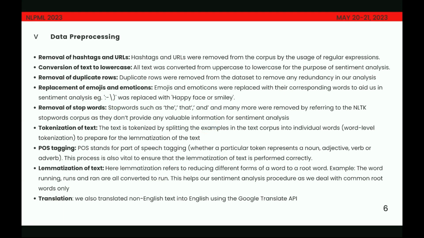We also removed stop words, tokenized the text, and performed POS tagging as well as lemmatization. We also took care of text which was not in English. So we used the Google Translate API to translate non-English text to English to be able to understand it better.